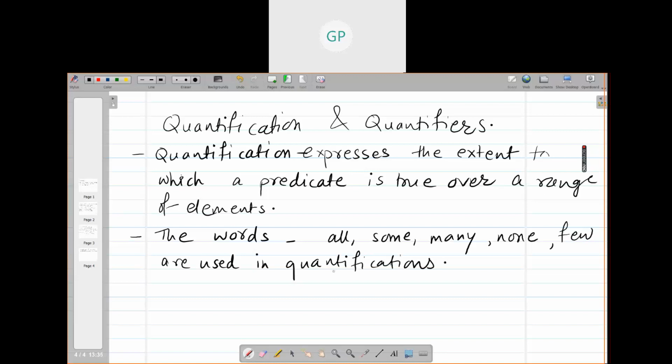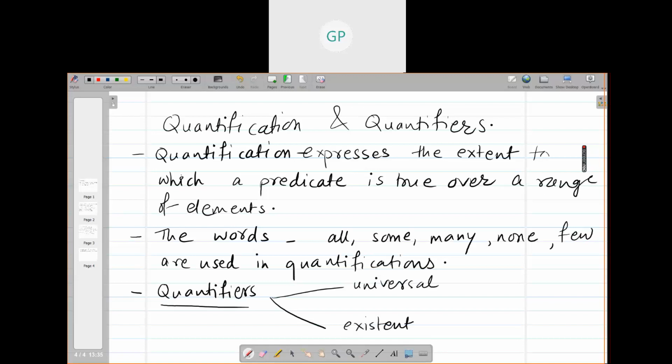Okay, so basically we are going to see 2 types of quantifiers today: universal quantifier and existential quantifier. Universal quantifier means for all. We will be using the words for all.